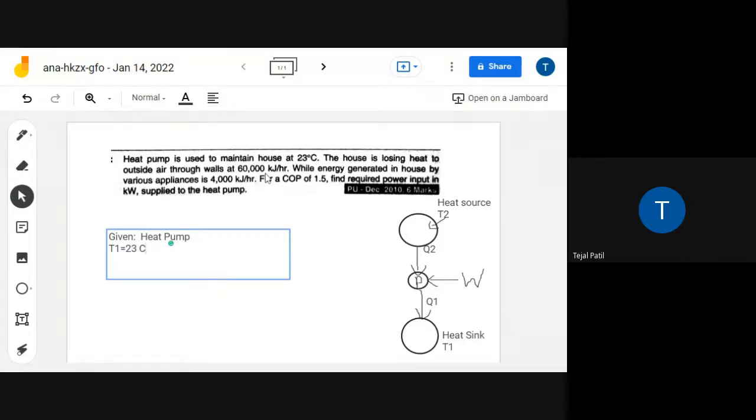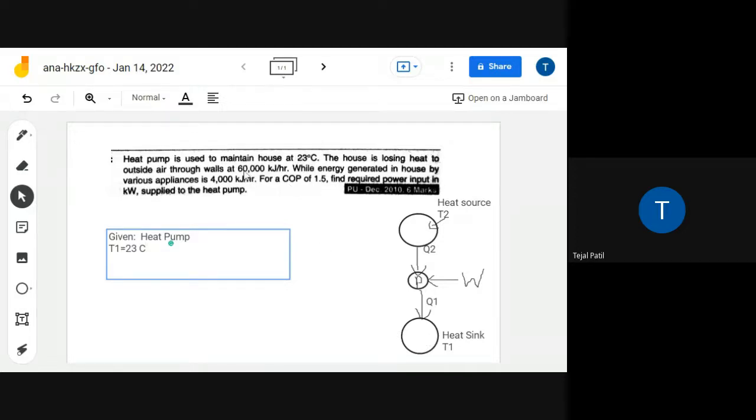at 60,000 kilojoule per hour. That means what is happening here, heat is losing to the outside air through the walls. कुछ जो है यहाँ पे leakages है. Okay, this room is there and it is having few amount of the leakages, and through that leakages it is losing 60,000 kilojoule per hour. Okay, that means you are supposed to continuously supply this amount of the energy into this heat sink so that you can maintain 23 degrees Celsius.